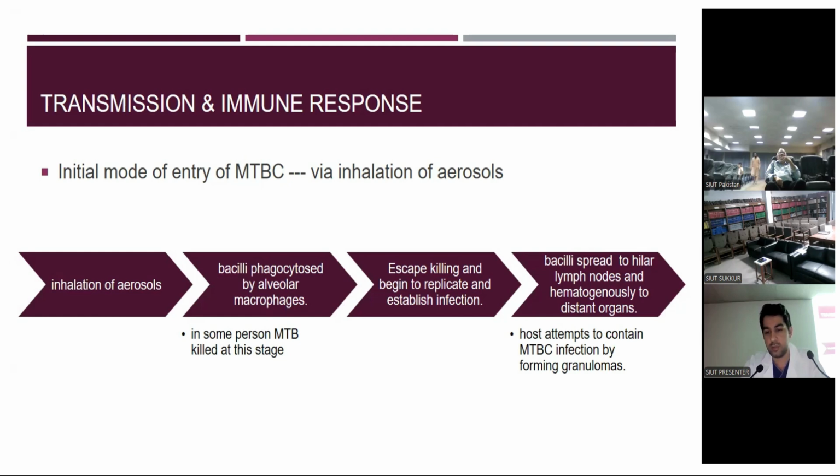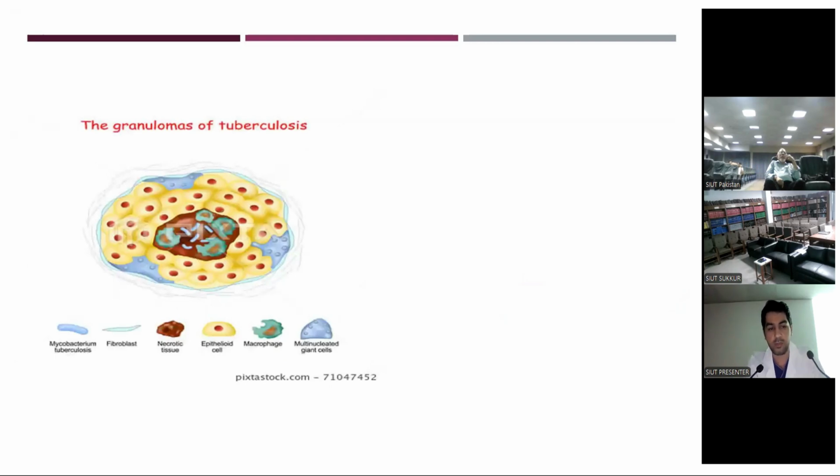Hosts attempt to contain Mycobacterium tuberculosis infection by forming a granuloma. A granuloma of tuberculosis basically consists of fibroblasts, Mycobacterium tuberculosis, caseous necrotic tissue, epithelioid cells, and multinucleated giant cells.